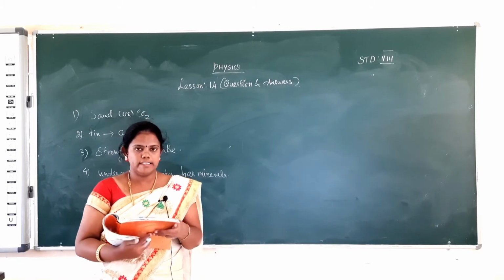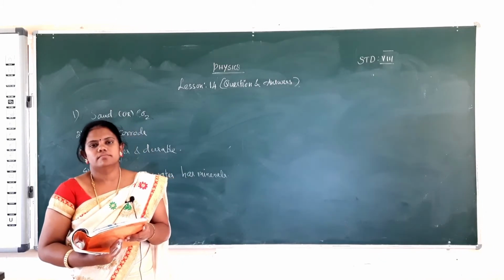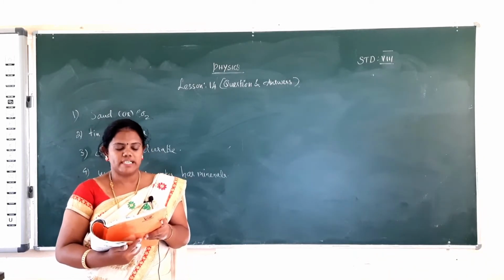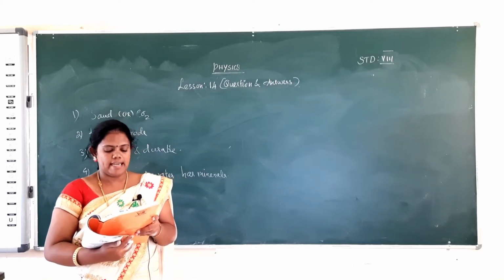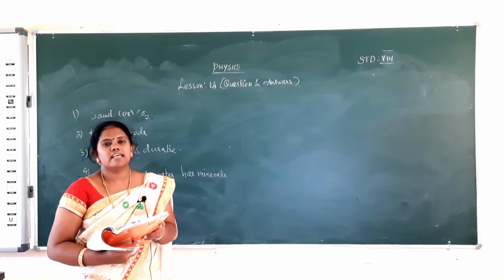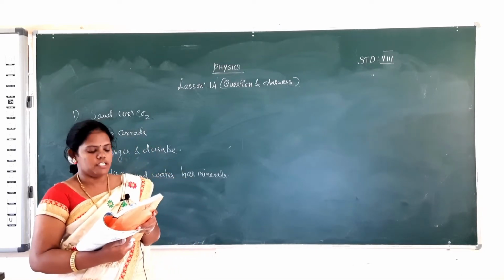Okay. Then fill in the blanks. Dash do not allow electricity to pass through them. That is insulators. And dash can be used for detecting weak currents in a circuit. That is LED, light emitting diode.